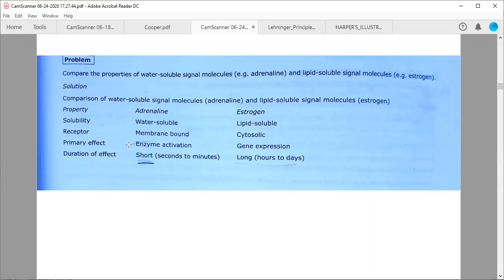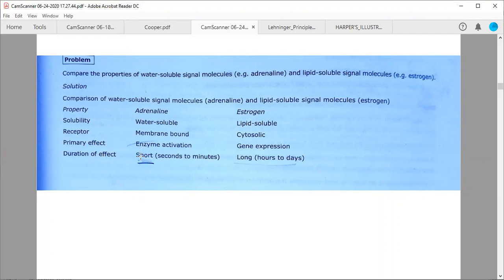Primary effects. We have seen GPCRs act via enzyme activation, for example adenylate cyclase, phosphodiesterase, protein kinase A, protein kinase C. So they are generally doing enzyme activation, whereas the nuclear receptors generally act through transcription factors, and these directly regulate gene expression. Duration of effect: because they are activating many enzymes in the cascade, it is short, from seconds to minutes. This particular signaling is short.